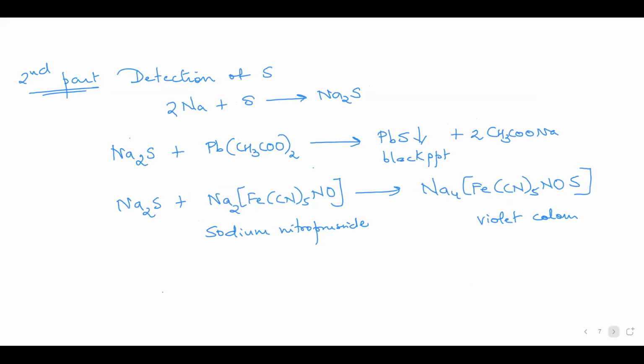So nitrogen, if it is present along with sulfur, you're not going to get the Prussian blue color here. Neither will you get the violet color in the test for sulfur. Because SCN minus or CNS minus is going to give you a different test altogether as compared to the cyanide ion and the sulfide ion.